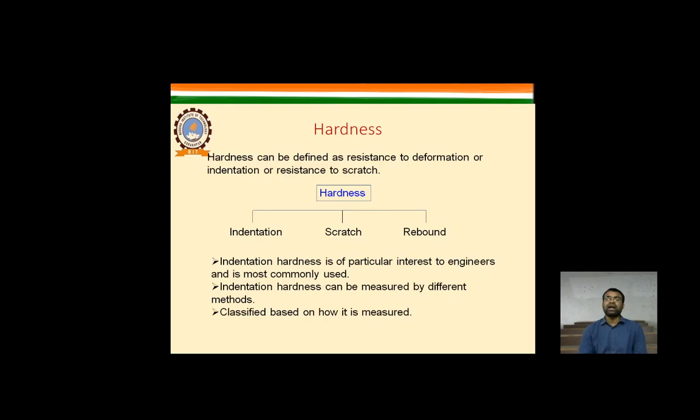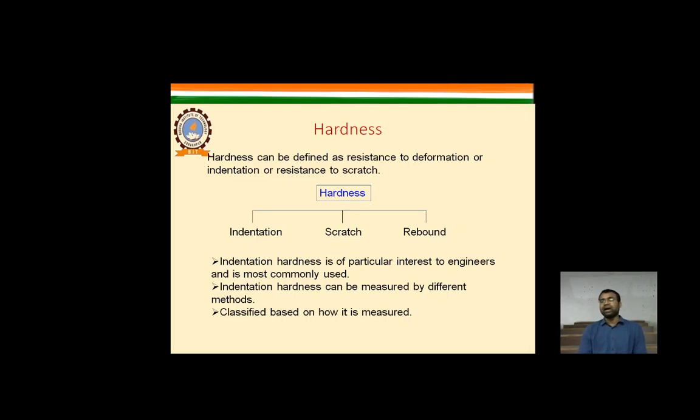Indentation hardness is of particular interest to engineers and is most commonly used. If we are checking the hardness of any metal, we need to indent something on it, and if it resists, that is how it is calculated by the hardness machines. There are various kinds of machines. We will discuss later how we are identifying the hardness. But in the first scenario, we will only focus on how hardness is identified by the various kinds of definitions.